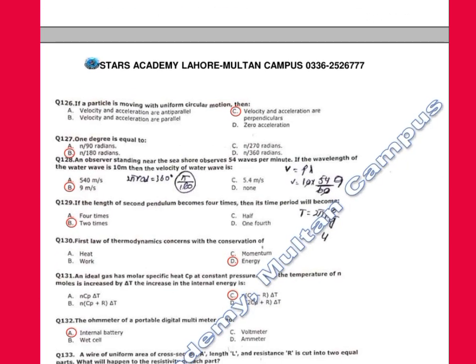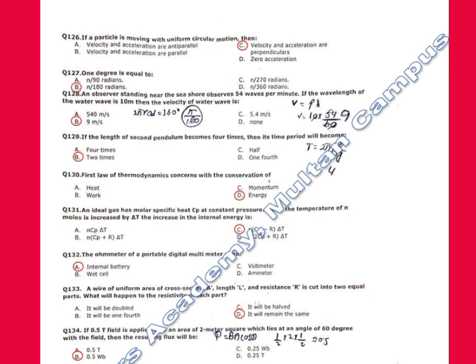Now comes to 126. If a particle is moving with uniform circular motion, then velocity and acceleration are antiparallel, velocity and acceleration are parallel, velocity and accelerations are perpendiculars. Correct option is velocity and accelerations are perpendiculars. 127. 1 degree is equal to what? 1 degree is equal to pi by 180 radians.